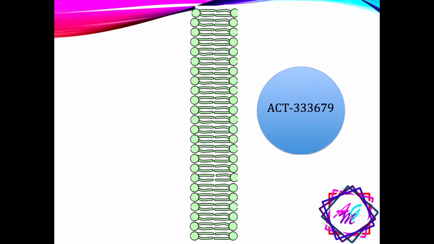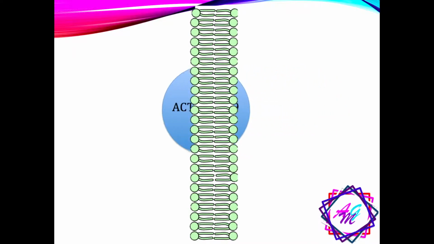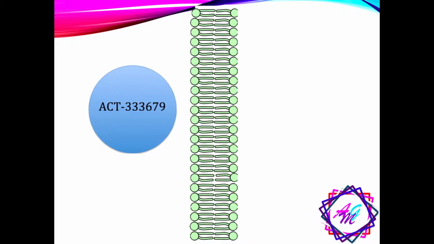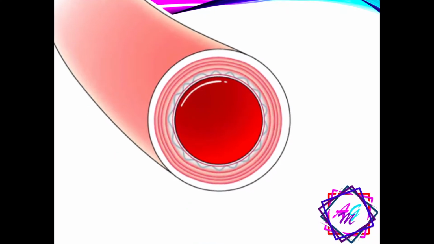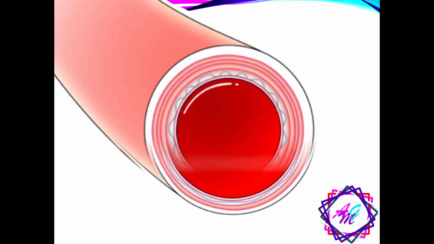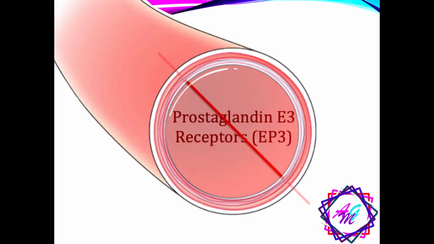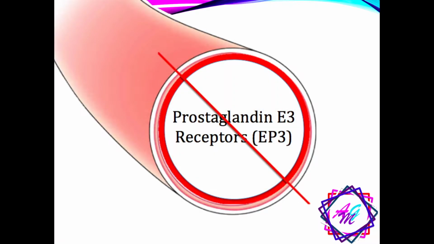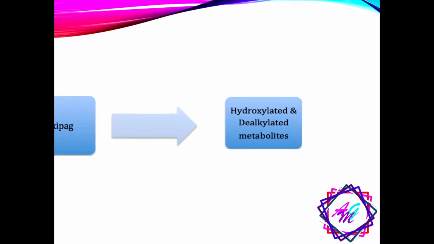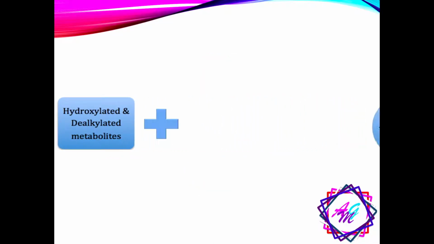This conversion occurs in the liver. Both compounds have good permeability across the cell membrane. ACT-333-679 induces vasodilation and is not weakened by antagonism of the prostaglandin E3 receptor. The drug also undergoes oxidative metabolism via CYP3A4 and CYP2C8 to form hydroxylated and dealkylated metabolites.